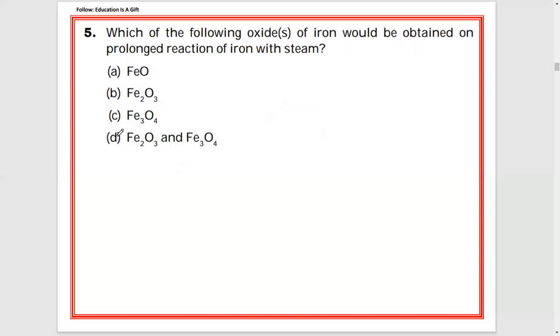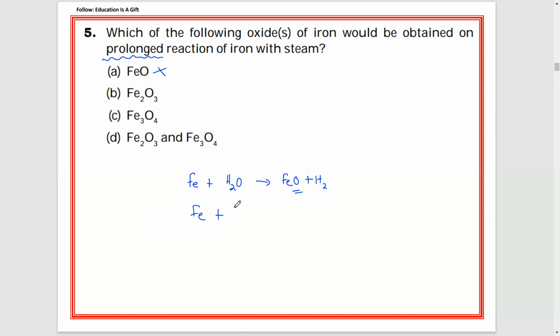Which one of the following oxides of iron would be obtained on prolonged reaction? What is a prolonged reaction? It is nothing but a continuous reaction. Maximum students make mistakes here. What mistake will they make? Let us see. If iron reacts with steam, because iron only reacts with steam, right? It will produce FeO plus H2. Blindly they will mark this FeO and mark option A, but this is wrong. What they are asking is a prolonged reaction, prolonged in the sense of continuous.